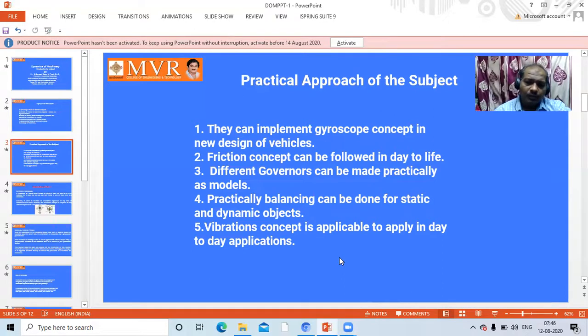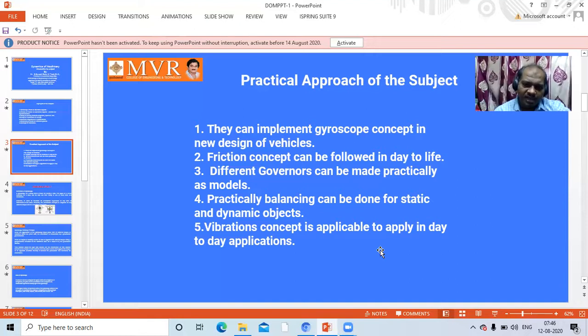into practical mode. That means after completing this vibrations concept, you can learn how vibrations can be controlled and how vibrations can be reduced. What happens when vibrations exist? Smoothness is reduced and you are going to have very jerky movement. So that can be controlled here in the vibration concept.